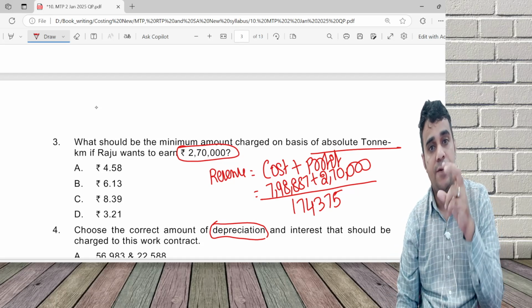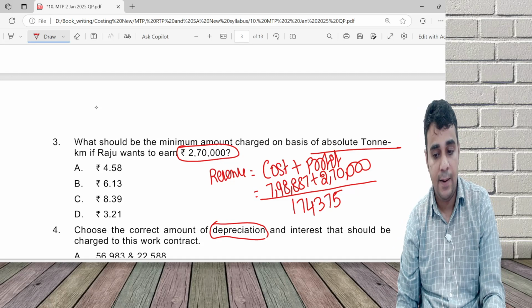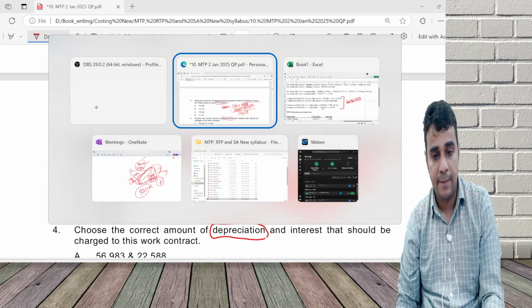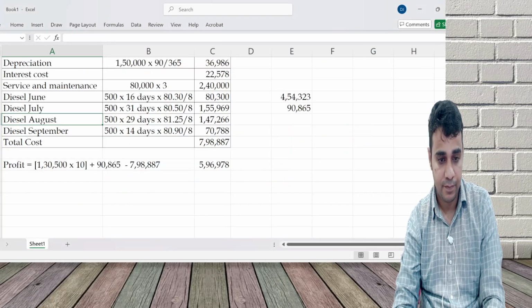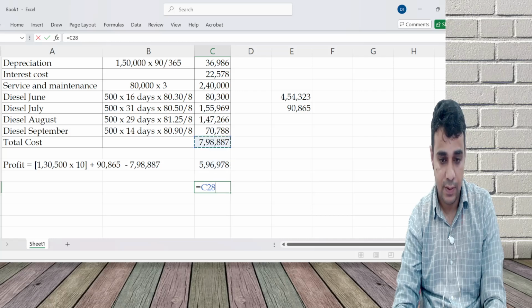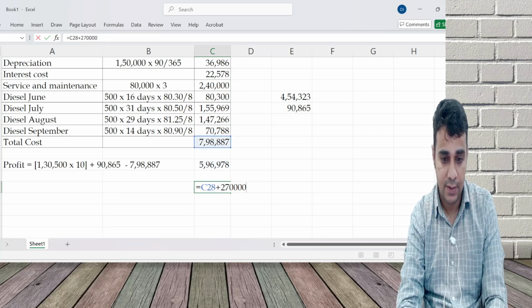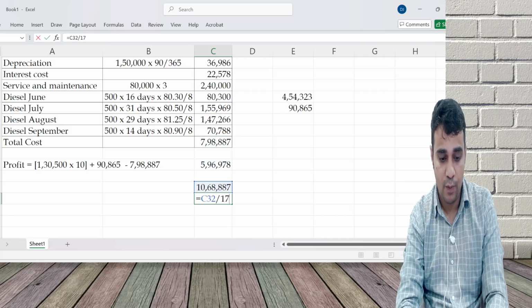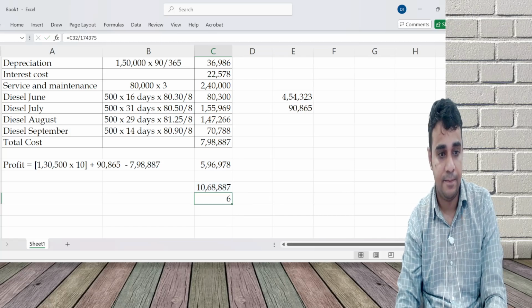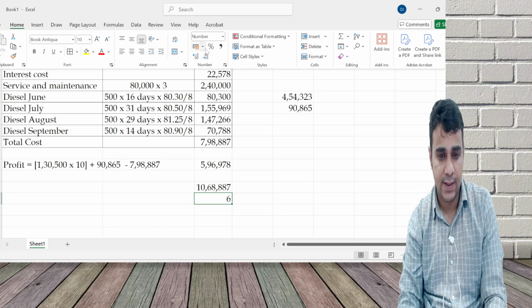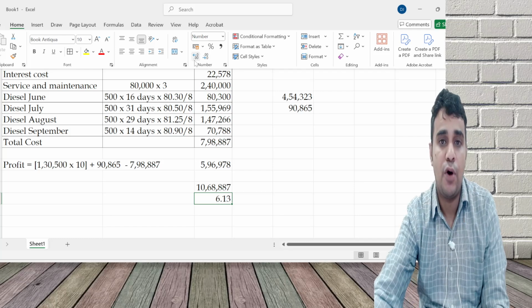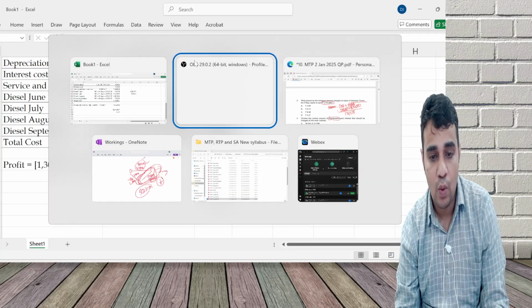Cost plus profit is my collection, divided by 174,375, approximately 6.13.